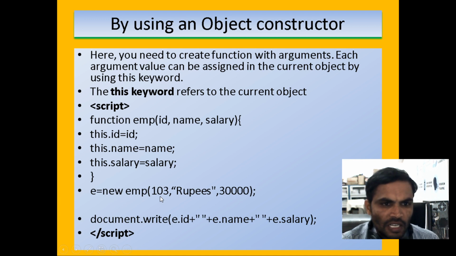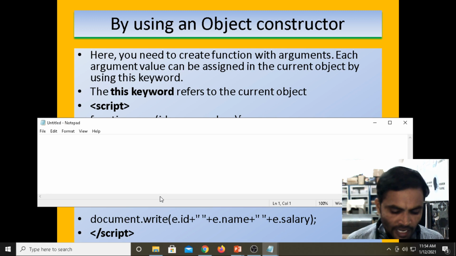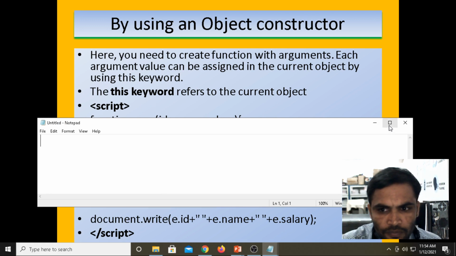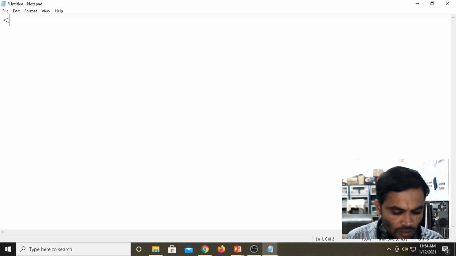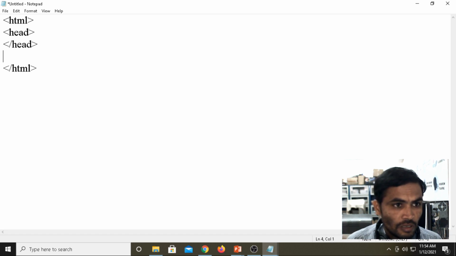Now if you want to create it practically, we will see it in Notepad. Here, root element HTML, closing the root element, then the header part, closing the header part, then body.